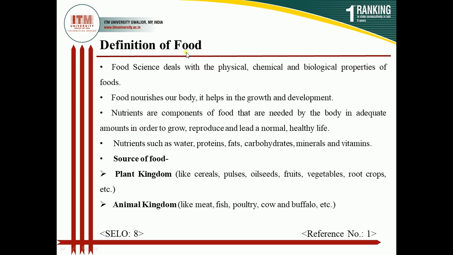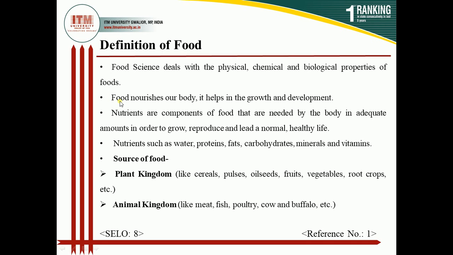Before moving towards the definition of food and nutrients, I would like to give a short definition of food science. What is food science? It is a science in which we are dealing with the physical, chemical, and biological properties of foods.